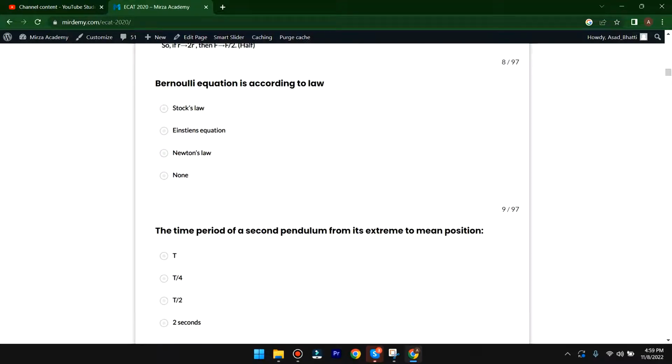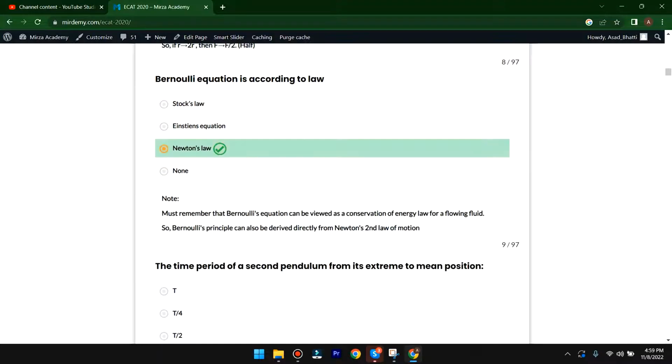The next MCQ is here. Bernoulli's equation is according to Stokes' law, Einstein's equation, Newton's law, or what? Here the C option is correct. Must remember that Bernoulli's equation can be viewed as the conservation of energy law for a flowing fluid. Bernoulli's principle can also be derived directly from Newton's second law of motion. So here the C option is correct.